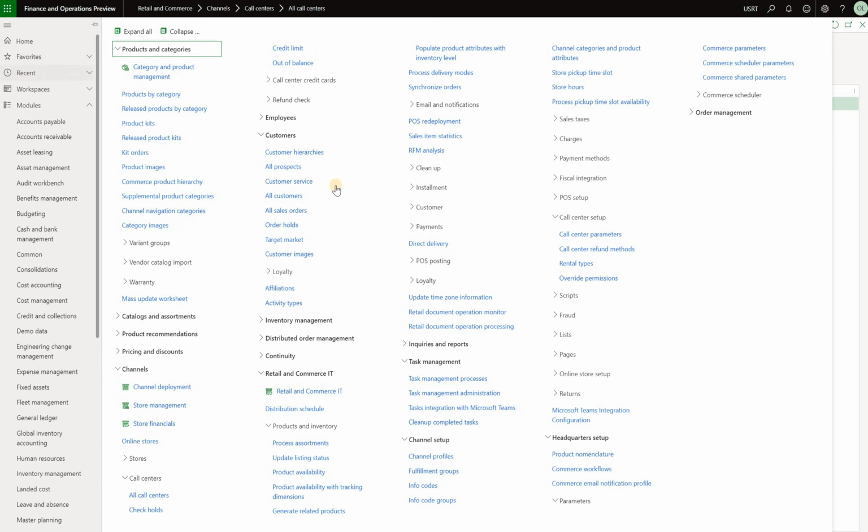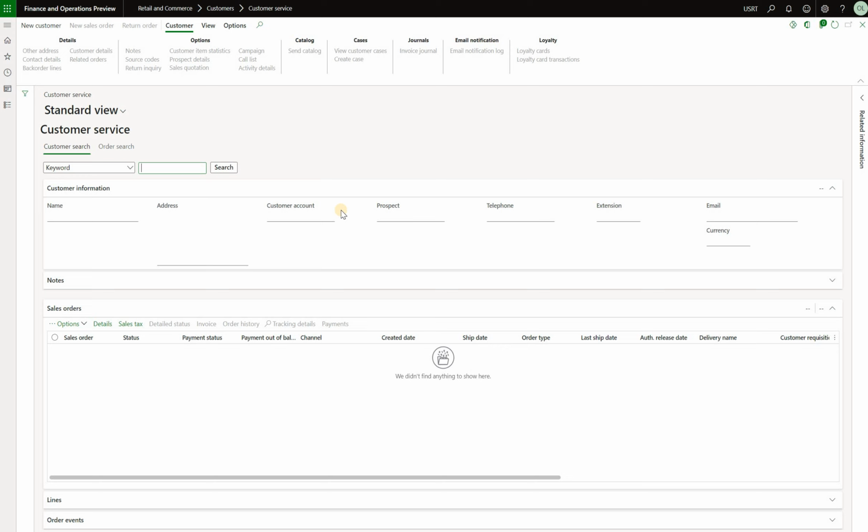Let me show you how that works. Here it is. This is a form that allows us to quickly find the customer, for example, during the phone conversation with them, show the list of the existing sales orders, and quickly do some actions such as create a new sales order or a new return order.